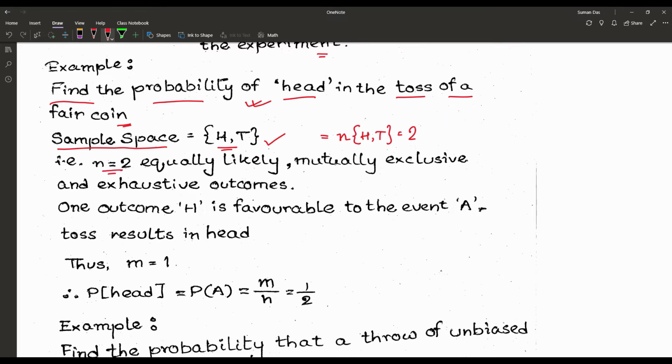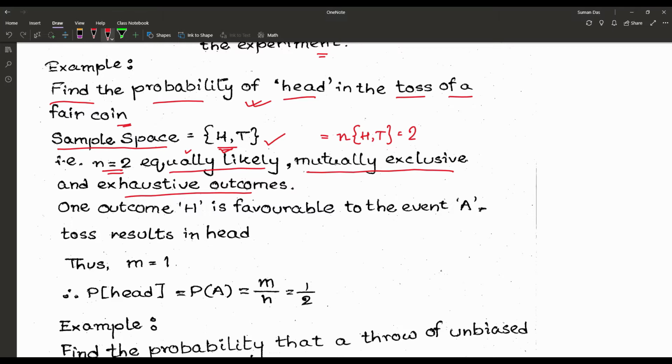So n is equal to 2, and those are all equally likely, mutually exclusive and exhaustive outcomes. Why equally likely? Because there is no preference that head would come or tail would come. Head and tail have the same preference, so those are equally likely because they are from the same experiment. Mutually exclusive, why?